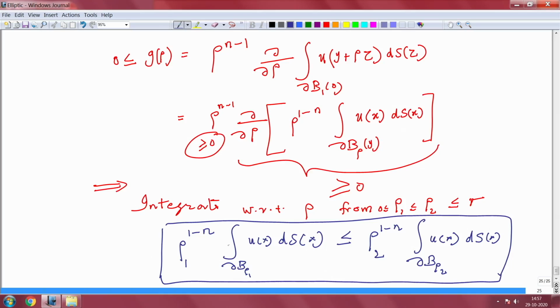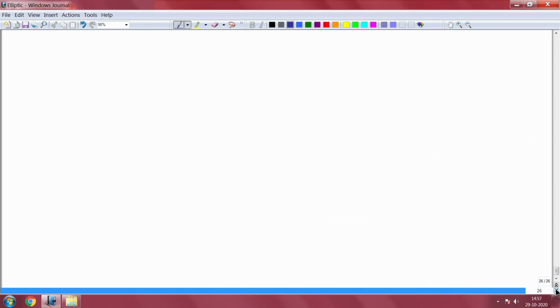Now I can do two things. Look at the left hand side. I want to make it a volume, so I will multiply by n omega n on both sides.